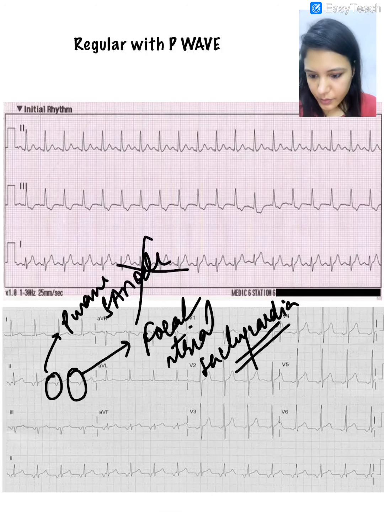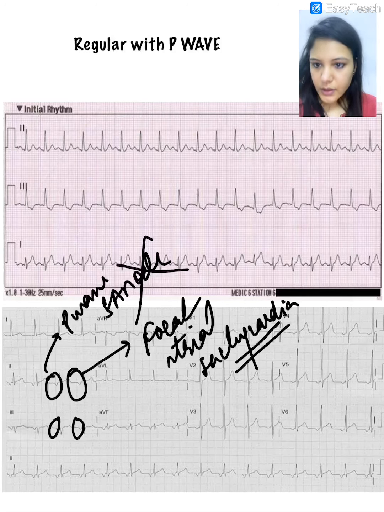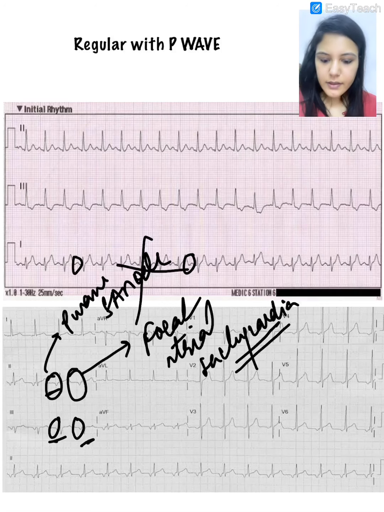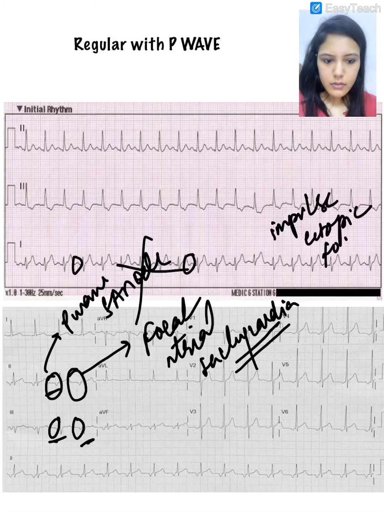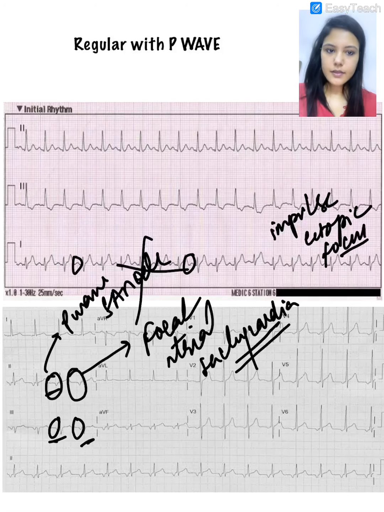The P waves look different here. They're inverted. Normally the P waves are upright like this. Okay, but here the P waves are inverted. That means that the impulse is originating from an ectopic focus other than the SA node.